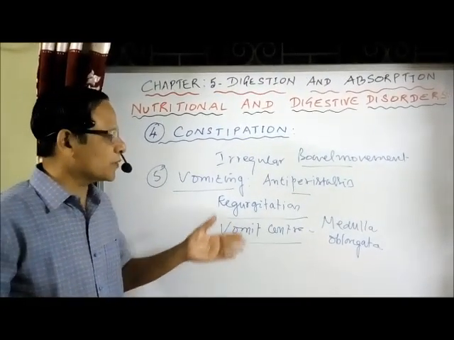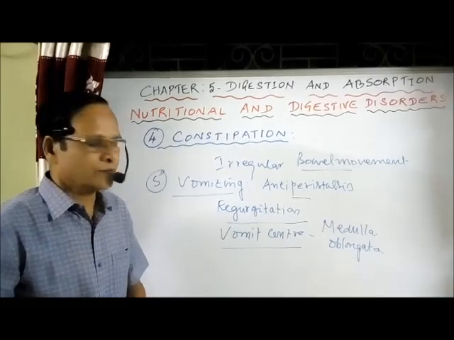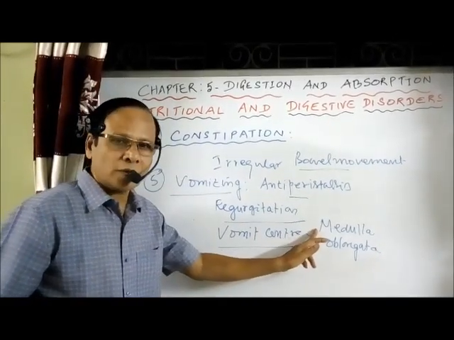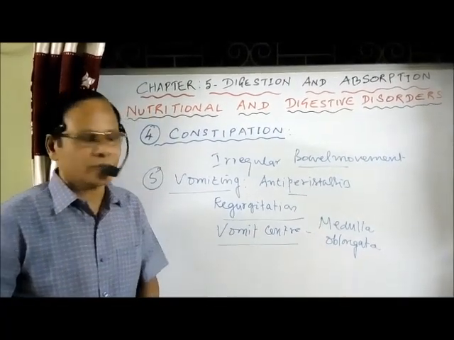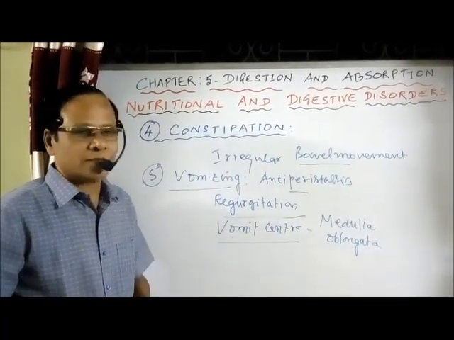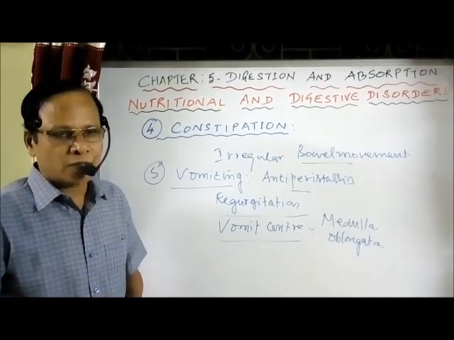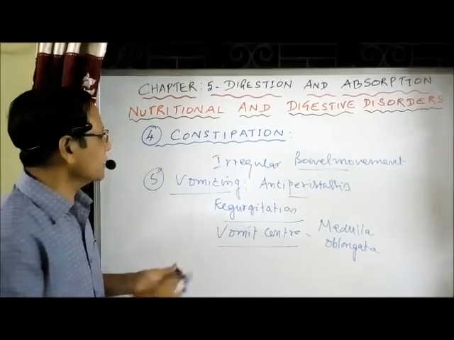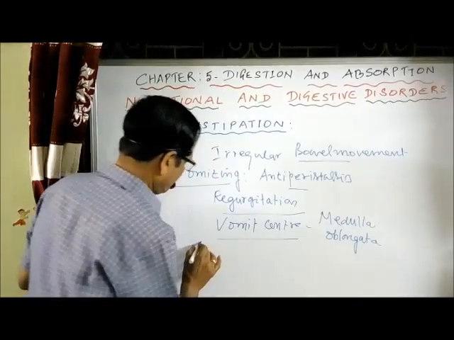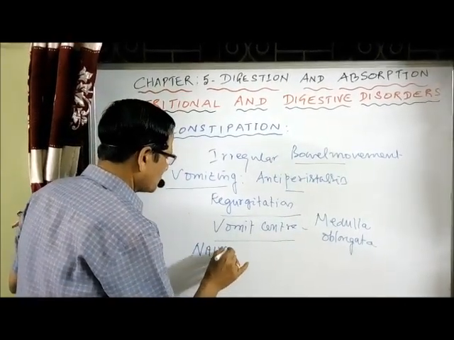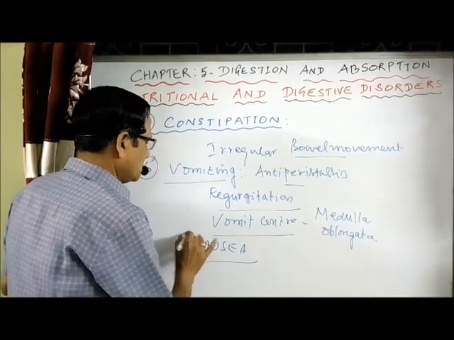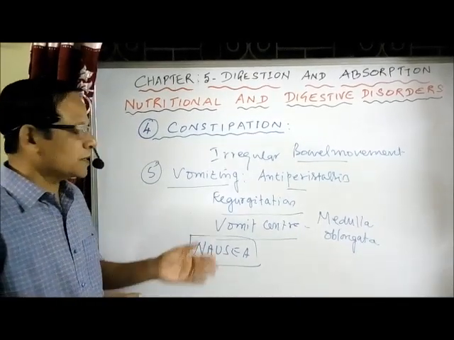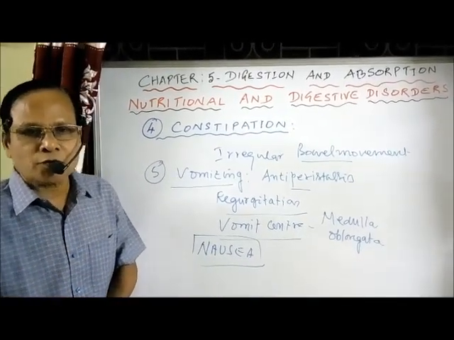All are reflex or involuntary activities. The center for controlling vomiting is located in the medulla oblongata. So that is the vomit center. Normally vomiting is preceded by nausea.